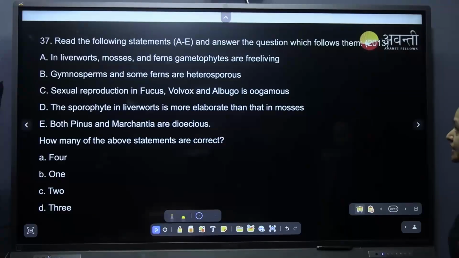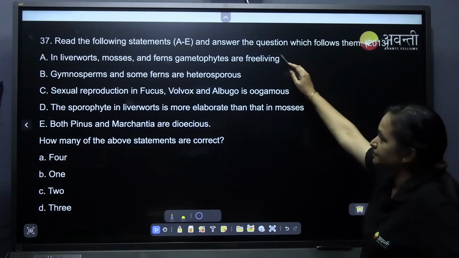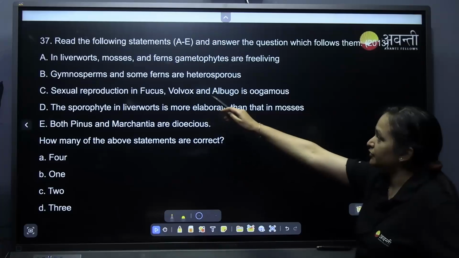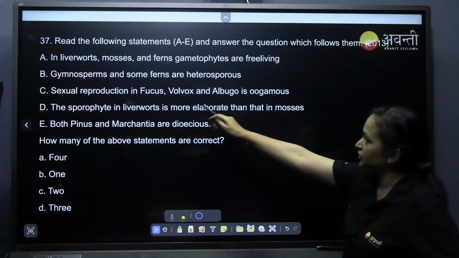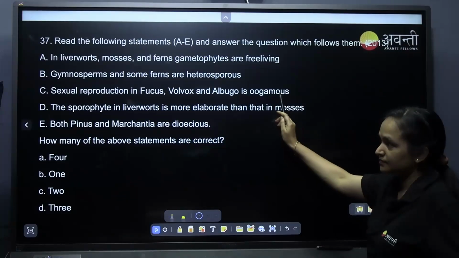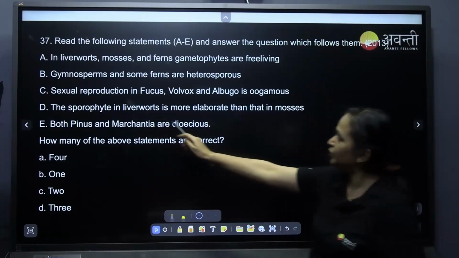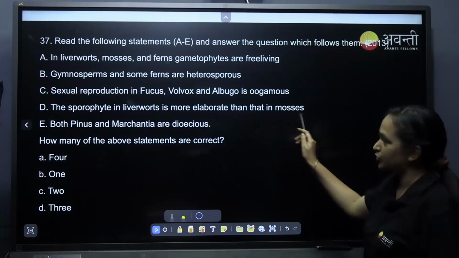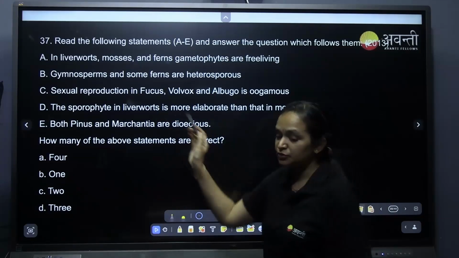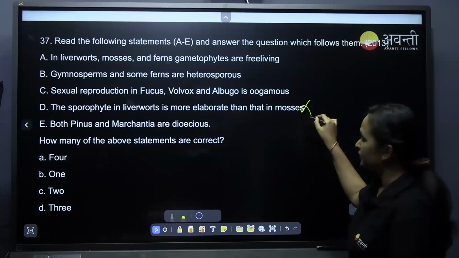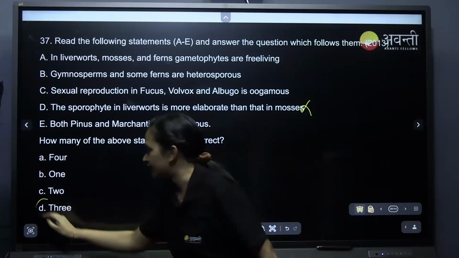Read the following statements and answer the question. In liverworts, mosses and ferns, gametophytes are free living. Gymnosperms and some ferns are heterosporous. Sexual reproduction in fucus, volvox and albugo is oogamous. The sporophyte in liverworts is more elaborate than that of mosses. Is the sporophyte more elaborate in liverworts? Liverworts come first. Option D. Yes, very good.